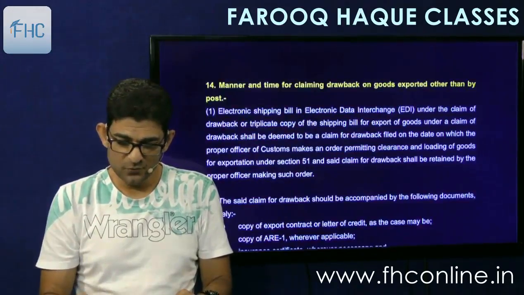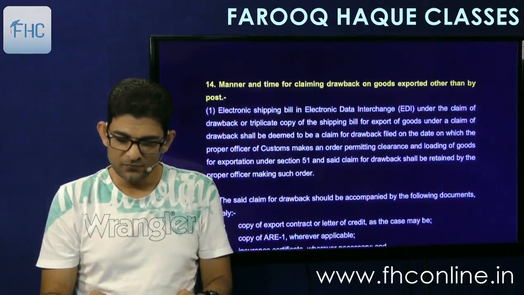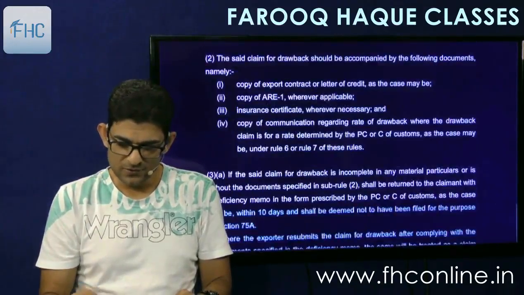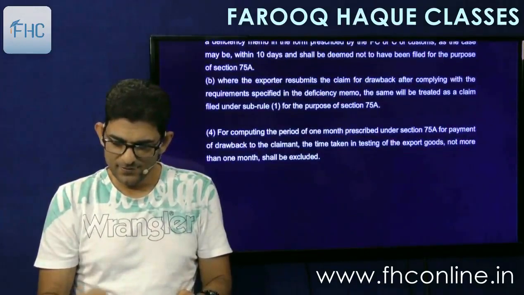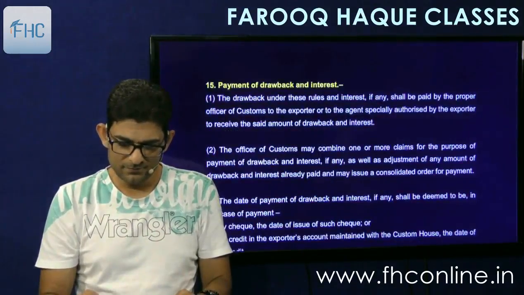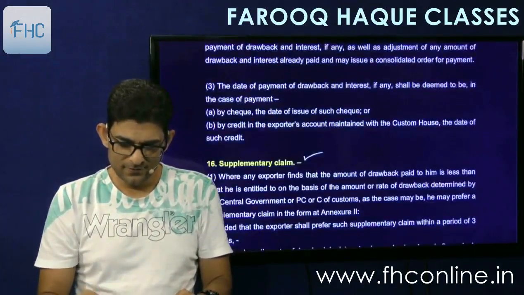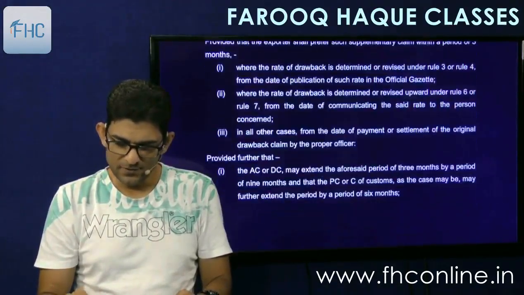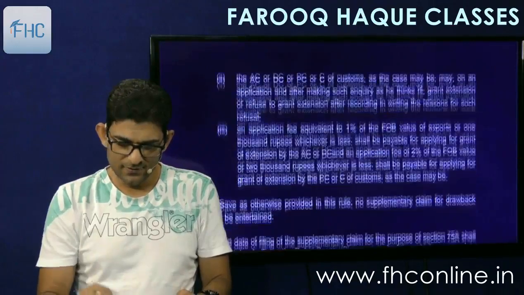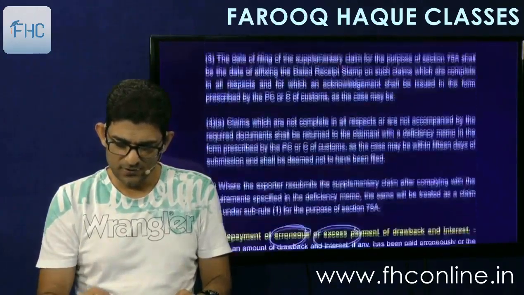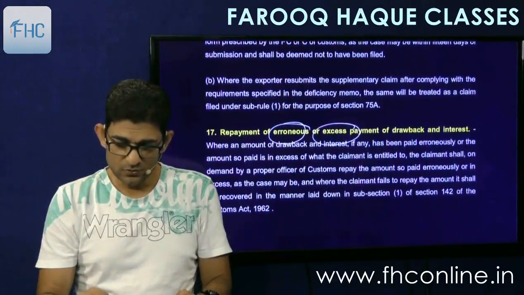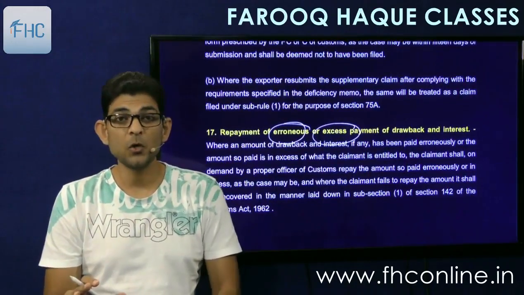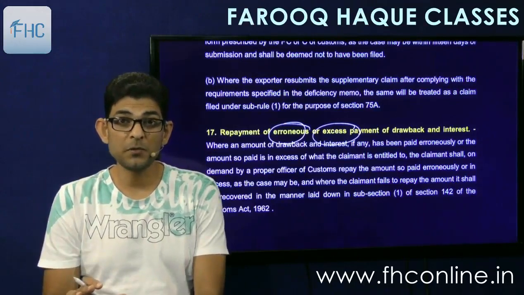No, these points don't come in the exam. Then manner and time of claim drawback on goods exported other than by post, that time is also same. Then payment of drawback and then supplementary claim. All these are not to be read. Only the 3 rates are important. Questions come on them. What do you mean by all industry rate? What do you mean by brand rate? And what do you mean by special brand rate?